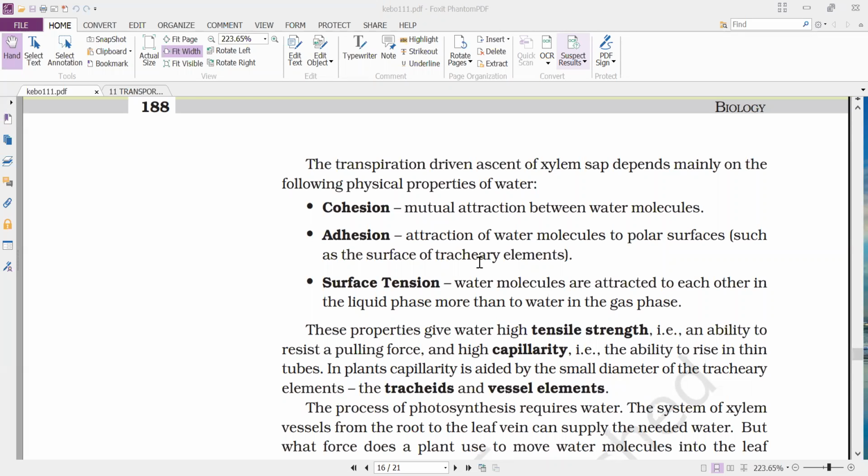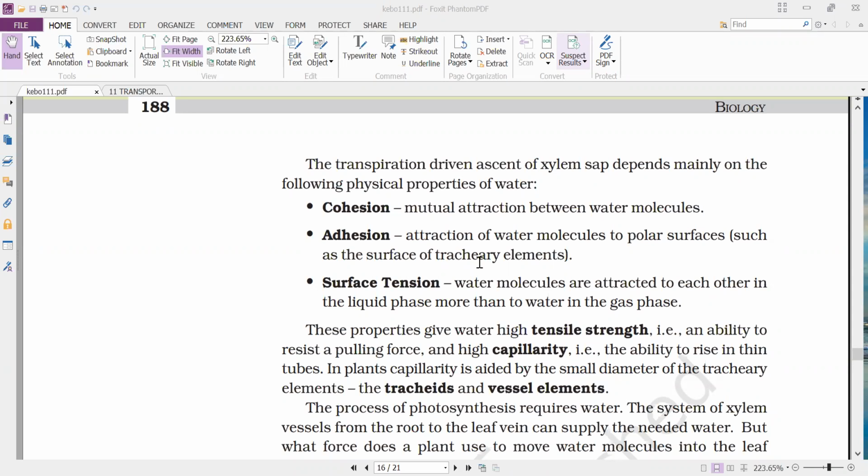Because of these three physical properties, the tensile strength of the water is increased. So due to transpiration, even though the water molecule is pulled, the water column is unable to break because of the presence of this tensile strength, an ability to resist a pulling force, and a high capillarity.